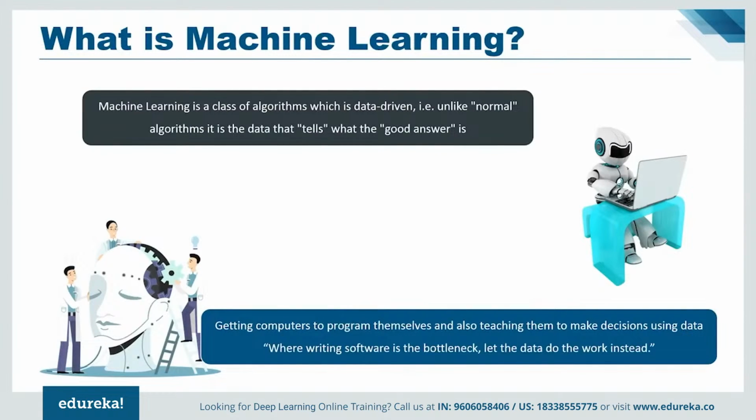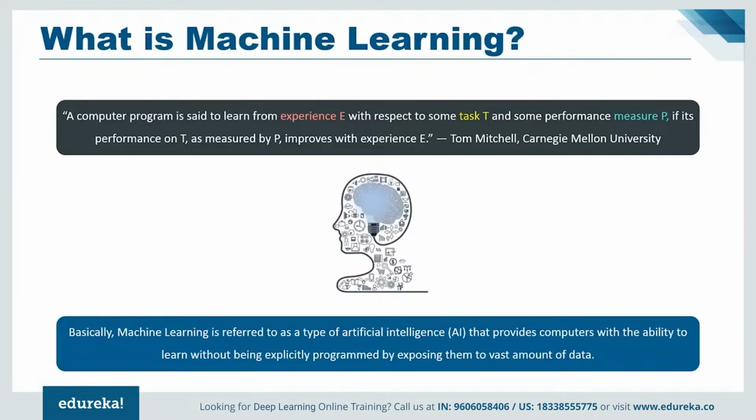Now that you are familiar with artificial intelligence, let's talk briefly about machine learning and understand what it means when we say that we are programming machines to learn. Here I have a famous quote by Tom Mitchell of Carnegie Mellon University. He says, "A computer program is set to learn from experience E with respect to some task T and some performance measure P if its performance on T as measured by P improves with experience E."